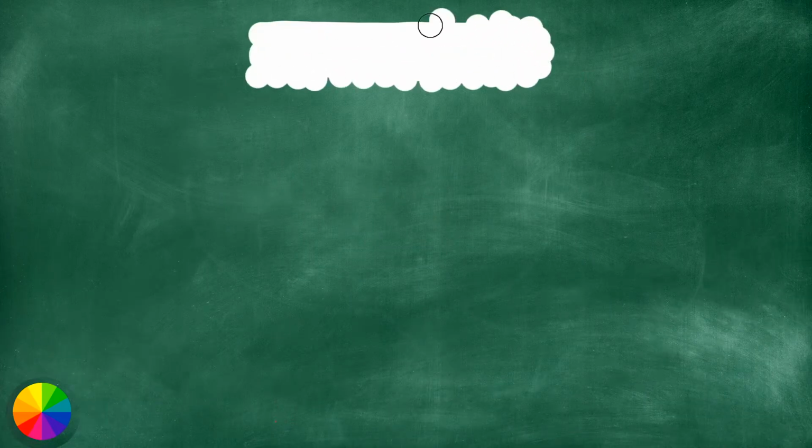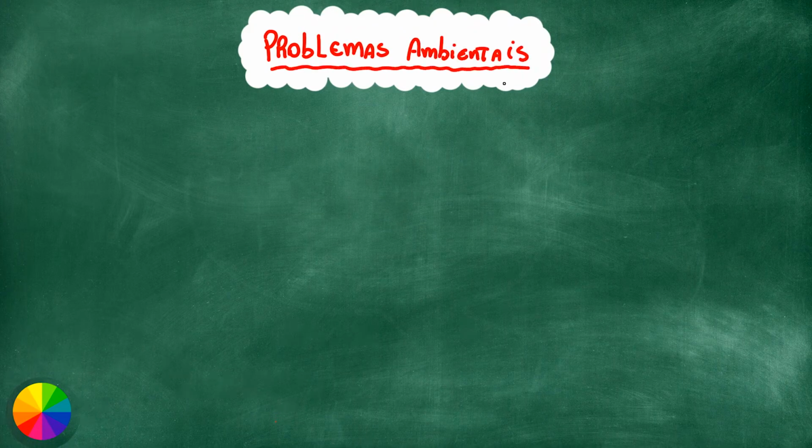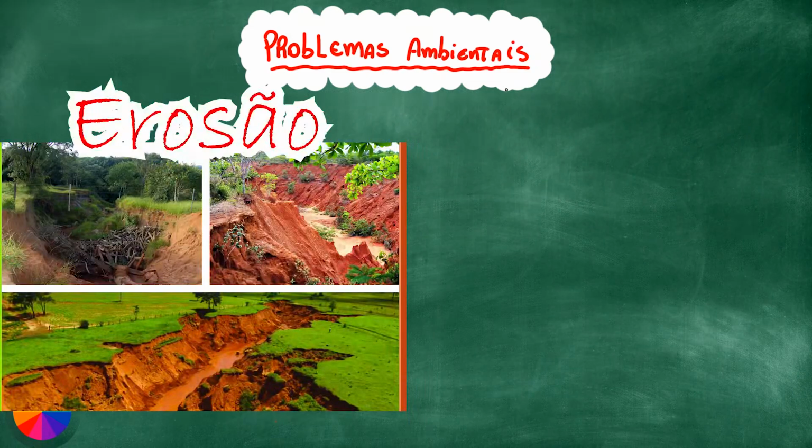And now, just to finish up on a strong note, let's talk about some environmental problems caused by the misuse of soil. And the first one, and maybe the most common, is erosion, which refers to the wearing away of soils, mainly caused by the removal of vegetation cover.